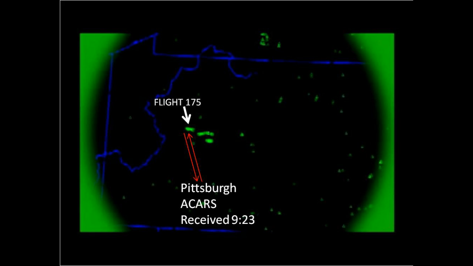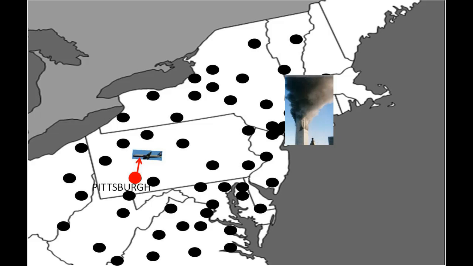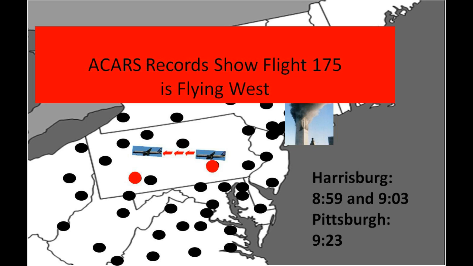At 9:23, Flight 175 successfully receives a 3rd message from ACRES, this time out of their station in Pittsburgh. This is 19 minutes after it has allegedly crashed into the South Tower of the World Trade Center. The next message is received from the Pittsburgh station, which is even further west and, more importantly, long after the South Tower has been struck. If a plane is destroyed, it cannot successfully receive an ACRES message.